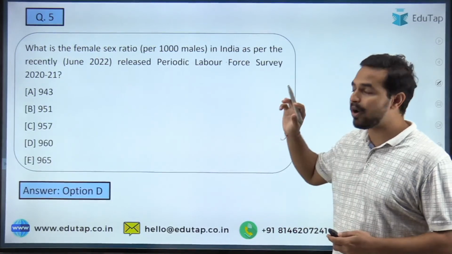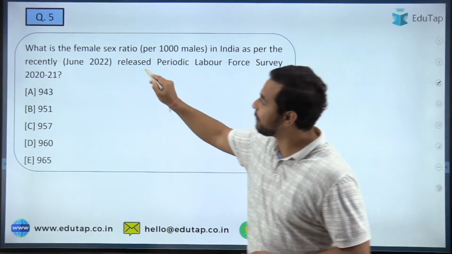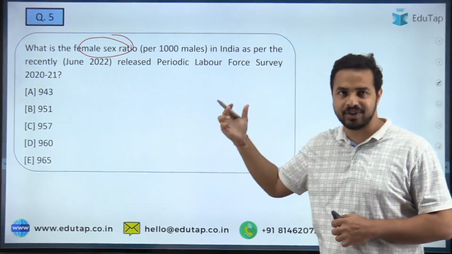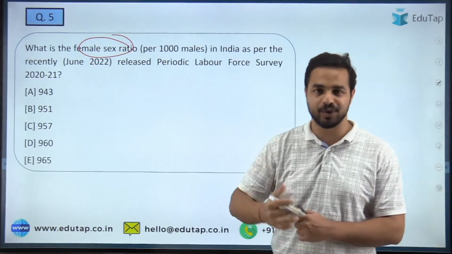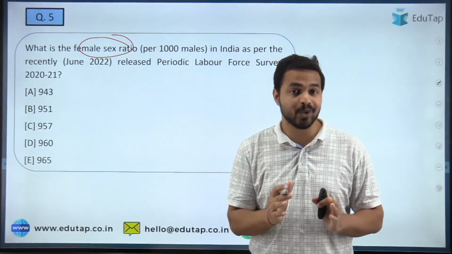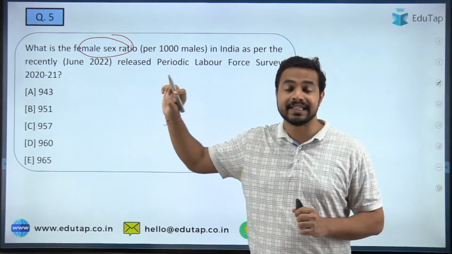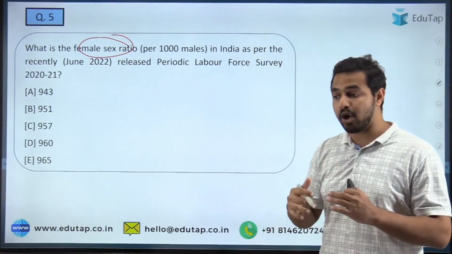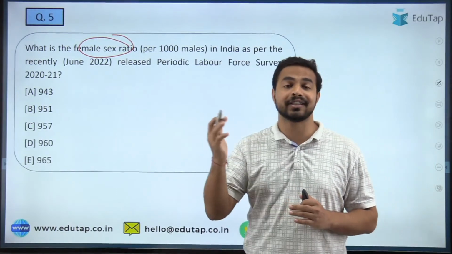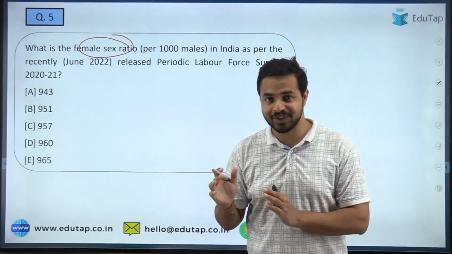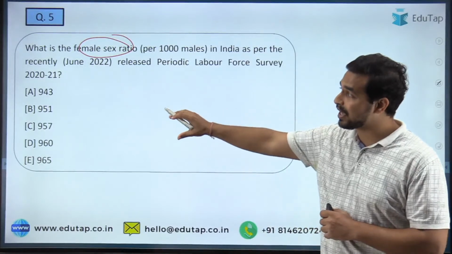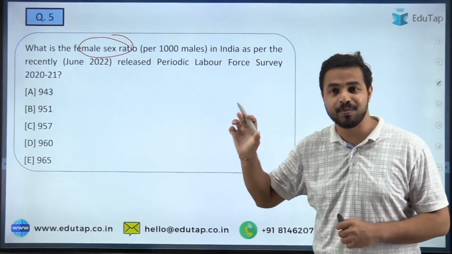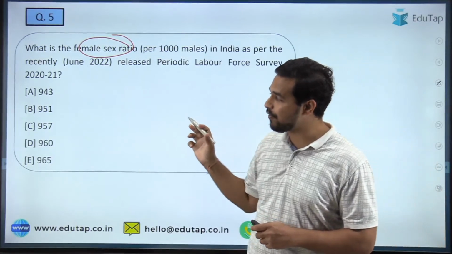Now the next question is on the female sex ratio. Quickly tell me what exactly is the female sex ratio as per the PLFS 2020-2021. We have already covered the sex ratio in the census part that we covered yesterday. In it we also saw which state is highest, which state is lowest, and what the overall India sex ratio is. Now you have to tell me what the female sex ratio in India is as per the PLFS report 2021. Question number 5.